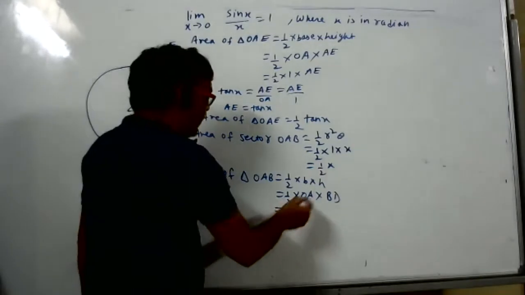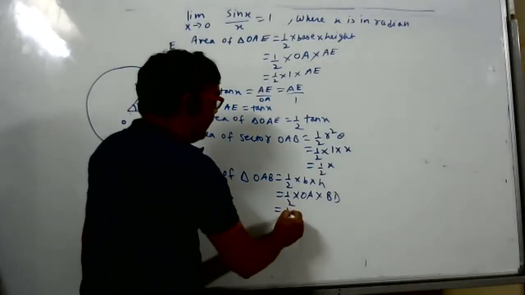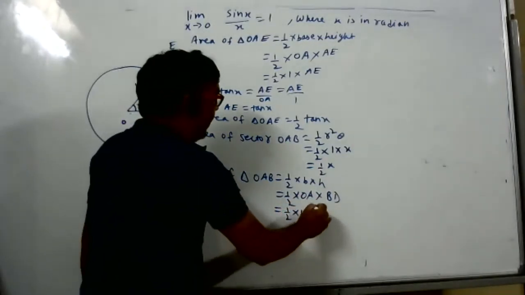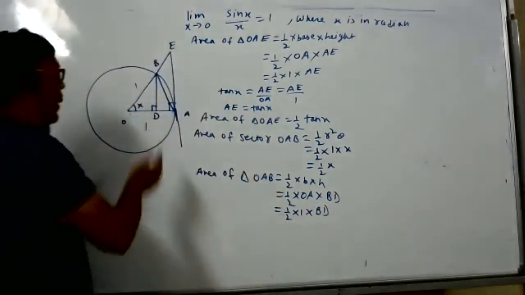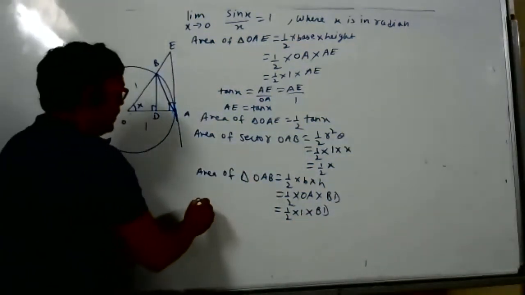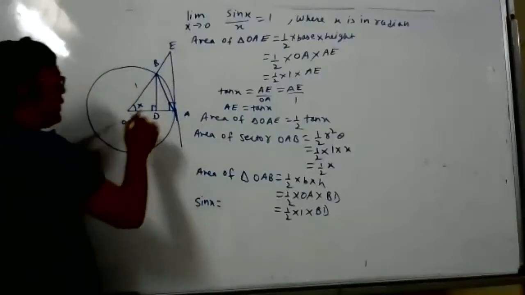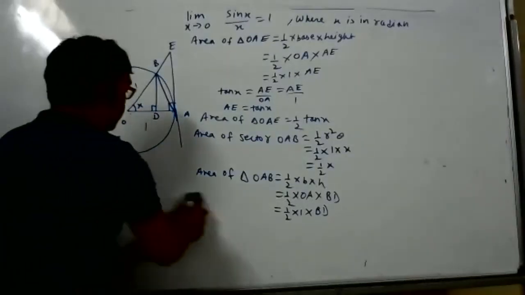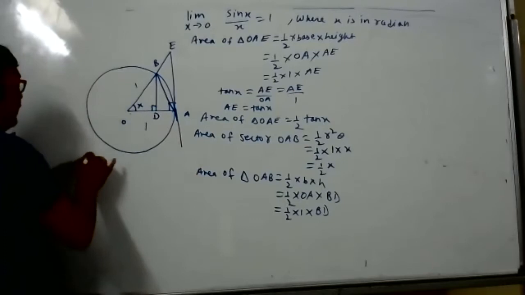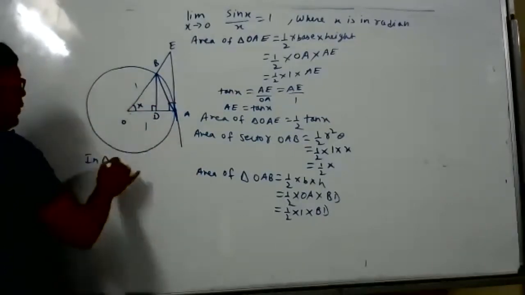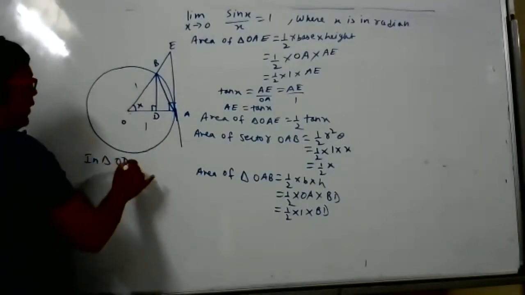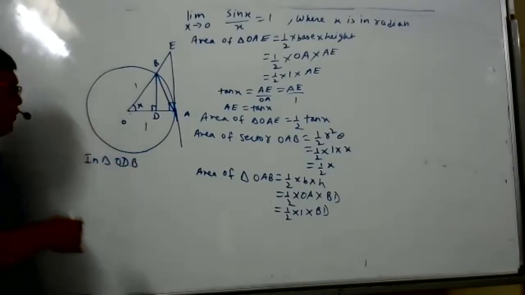Now, OA is the radius, its value is 1. For BD, apply sine x, not in this triangle, sorry, student, but in triangle ODB, because I can apply the trigonometric ratio only in a right angle triangle.